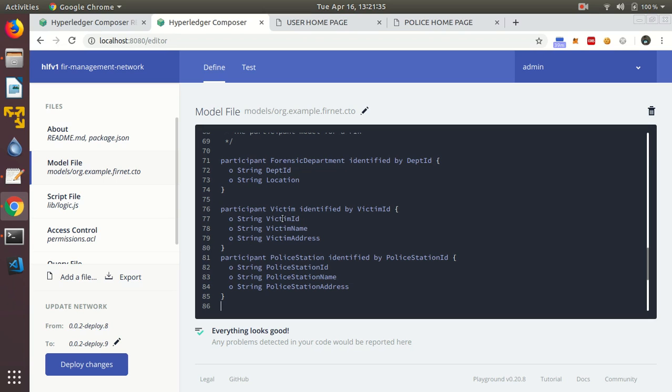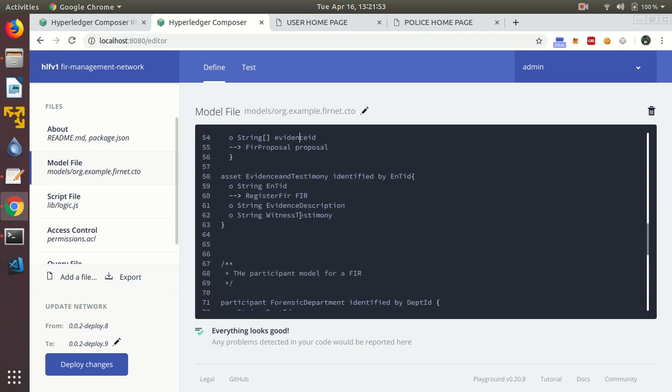Another participant on our list is victim, which contains victim ID, its name and address. We are using a single victim card to register all the FIR proposals. All the users will use this victim network card to submit their proposals into the blockchain. The next participant in the list is police station, which contains police ID, police station name and police address.